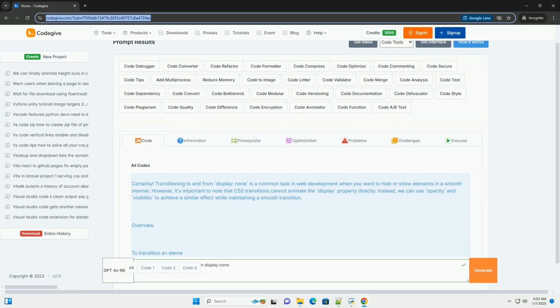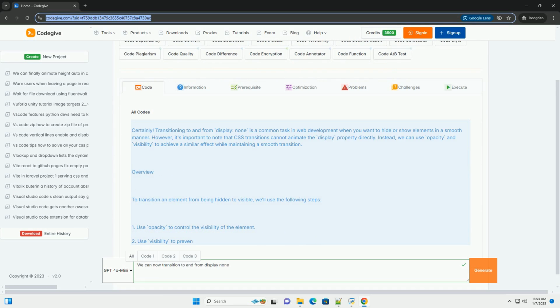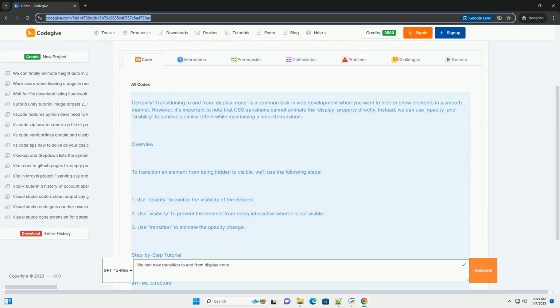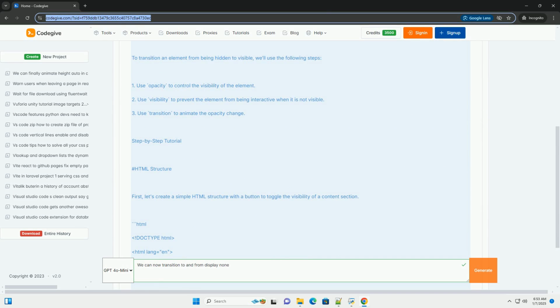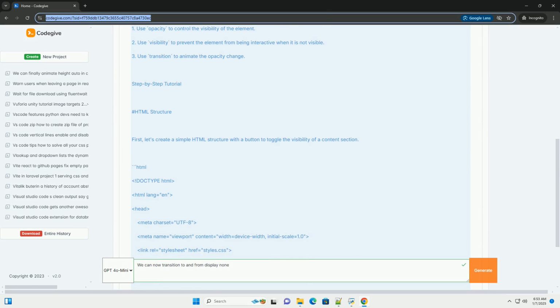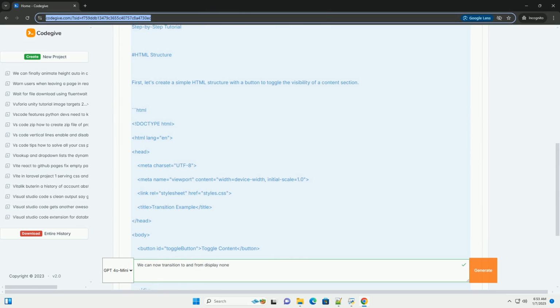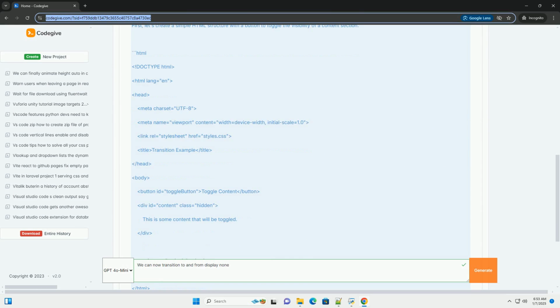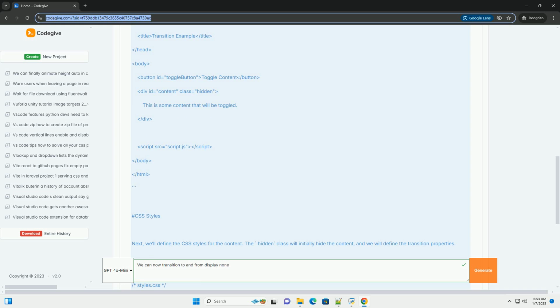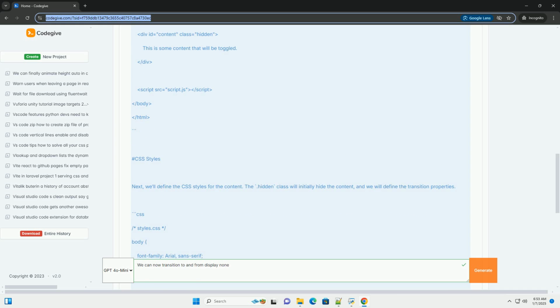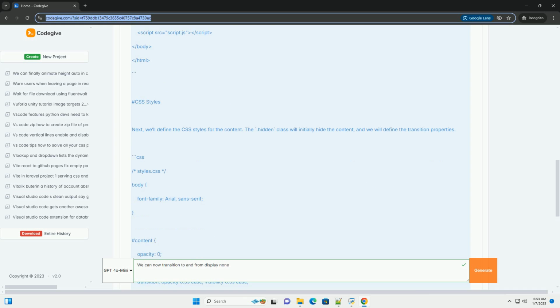Certainly. Transitioning to and from display: none is a common task in web development when you want to hide or show elements in a smooth manner. However, it's important to note that CSS transitions cannot animate the display property directly. Instead, we can use opacity and visibility to achieve a similar effect while maintaining a smooth transition.